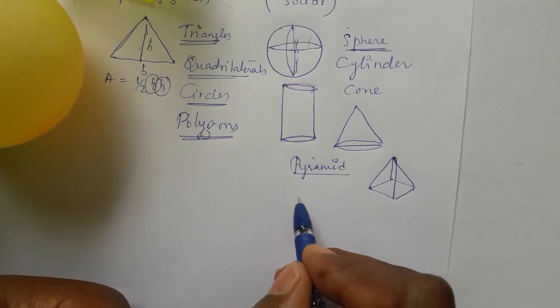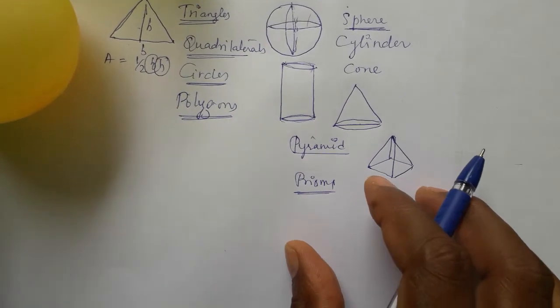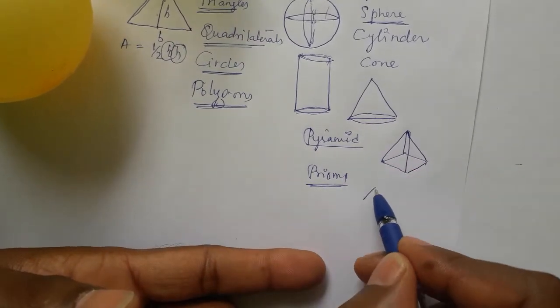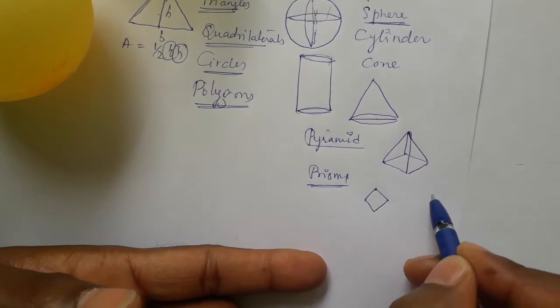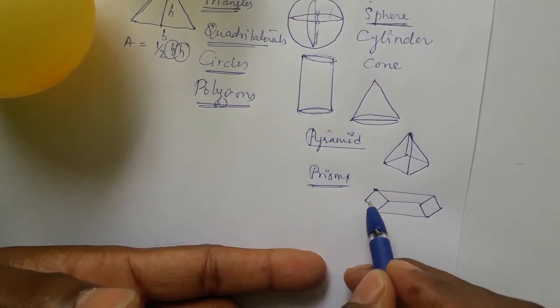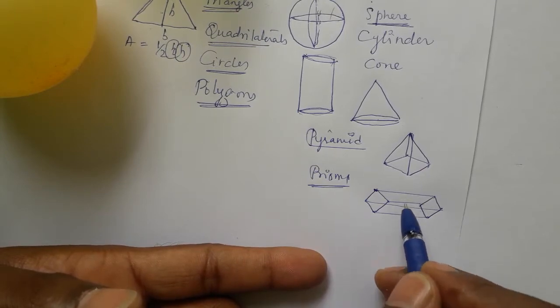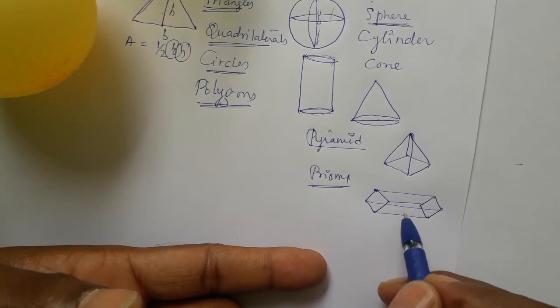After the pyramid, prisms. Prisms are also among the best examples of solids. Prisms have two square-shaped sides, and in between the two bases everywhere are rectangle shapes. So everywhere is a rectangle, which means the lateral surfaces are rectangles.